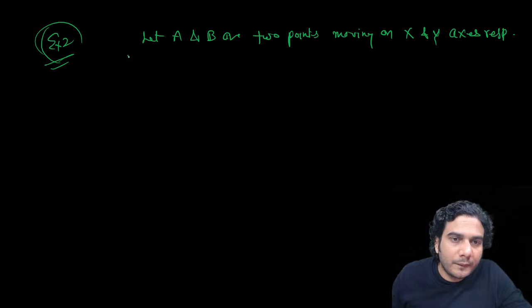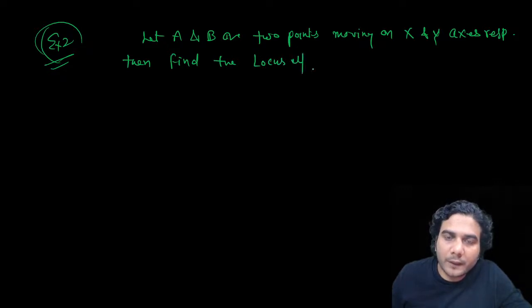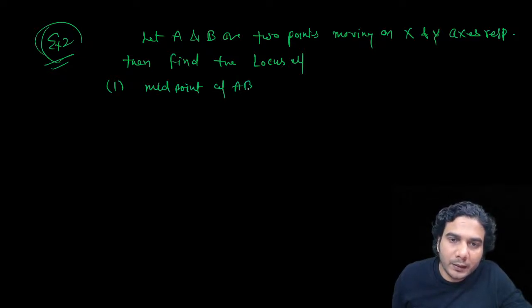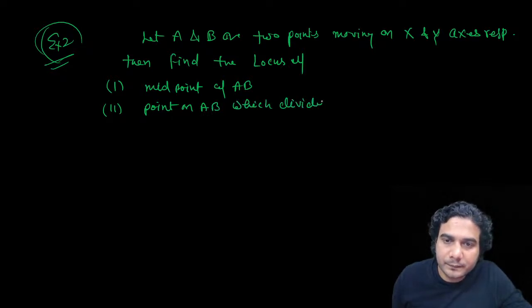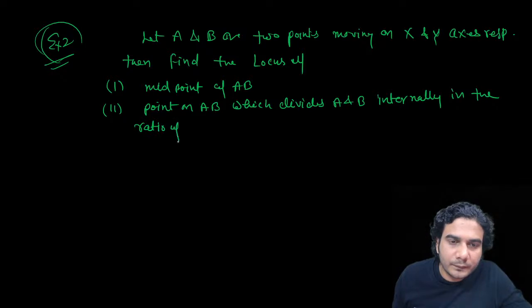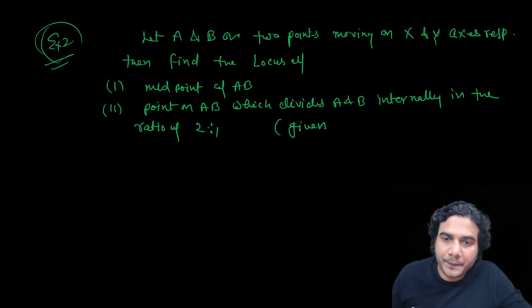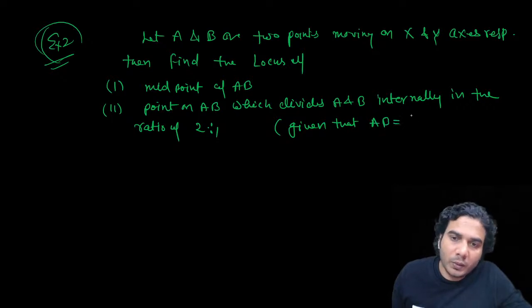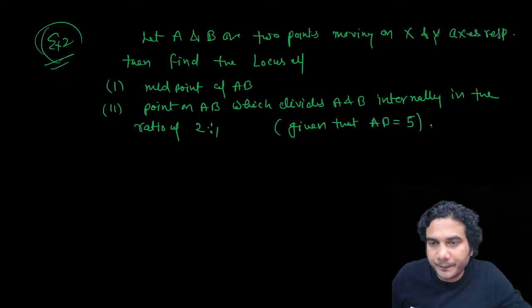Then find the locus of first, the midpoint of AB, second, the point on AB which divides A and B internally in the ratio of 2:1, given that AB is equal to 5. Okay, now try this.